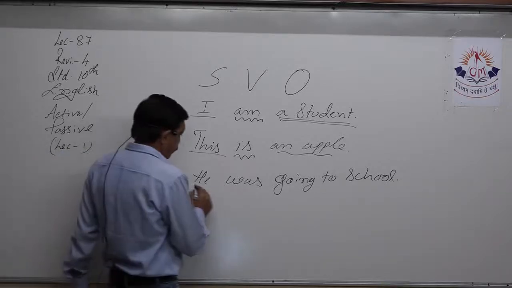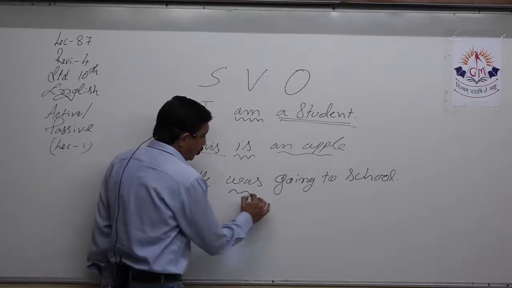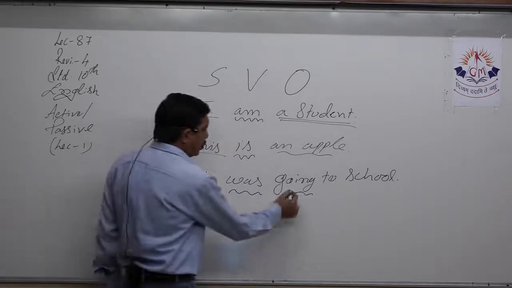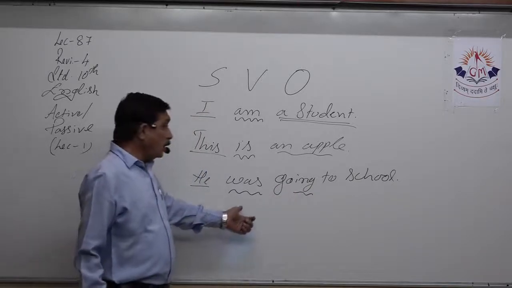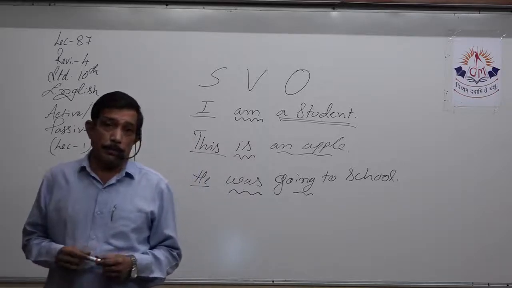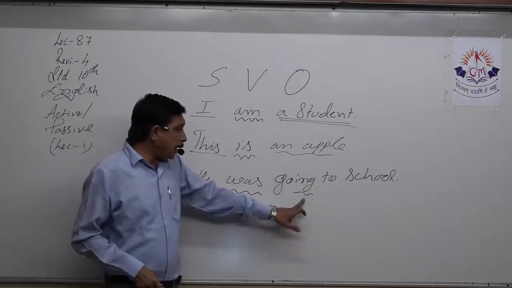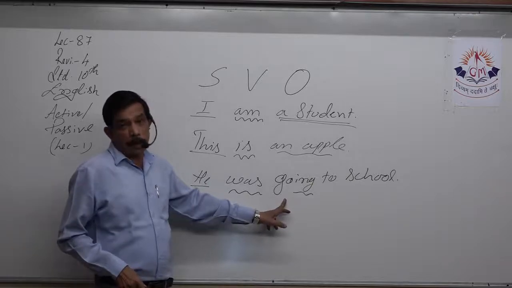He was. He is the subject. Was is the verb, whereas ing tells us this is the verb. Go is the verb. Was is the helping verb. But the tense in this sentence is changing because of ing. Helping verb is needed along with the main verb, that is go.